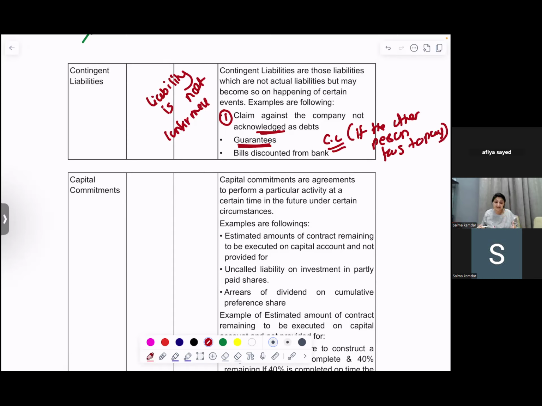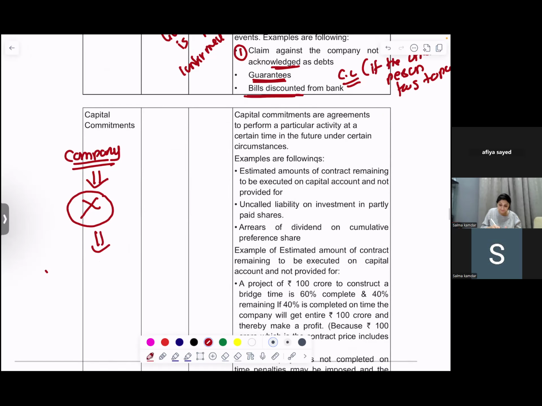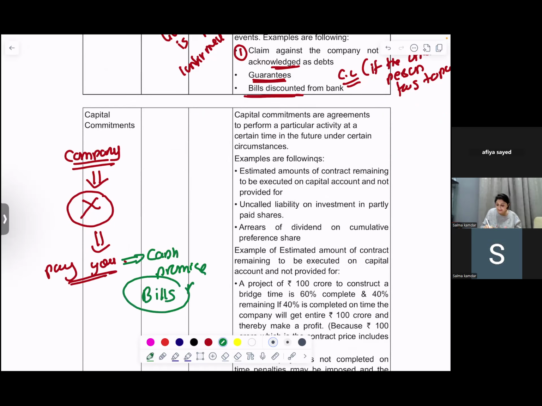Bills discounted from the bank. Do you know about bills discounted from the bank? No. Suppose you are the company. You have sold some goods to X. X has to pay you, but X, instead of giving you cash, gives you a promise. He gives you a bills receivable, a promise that after 2 months he will pay you.